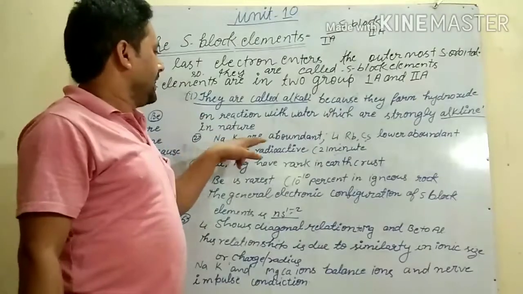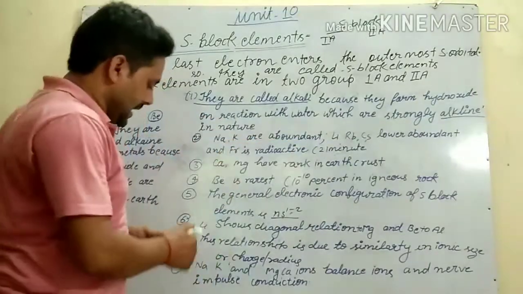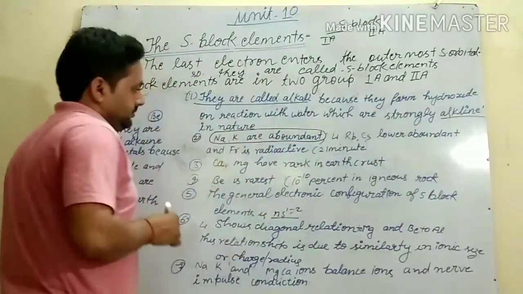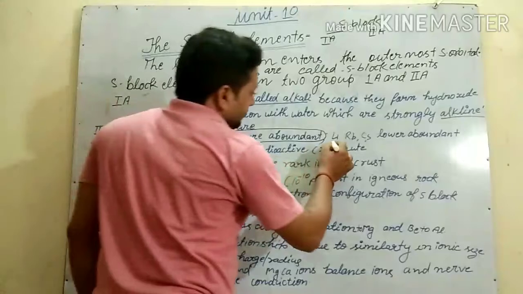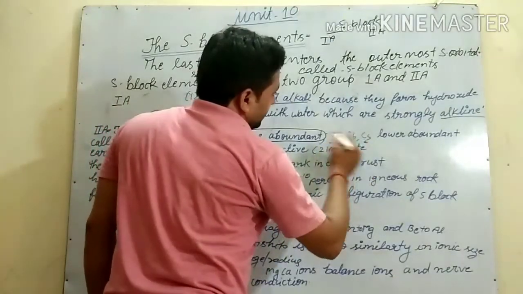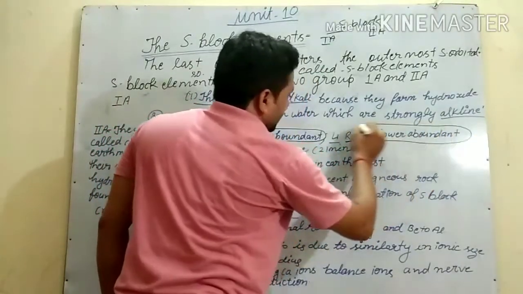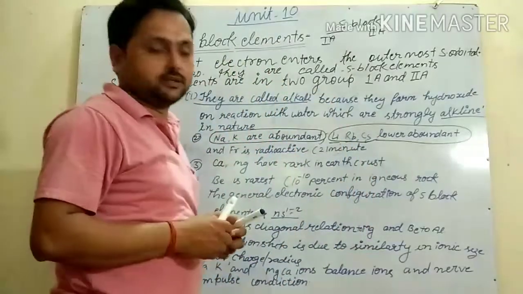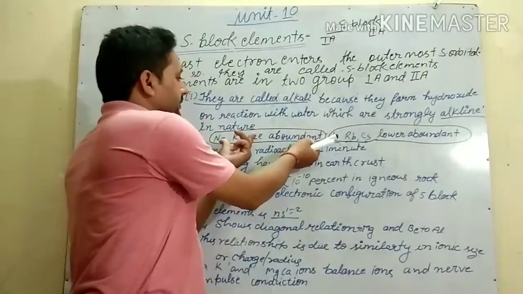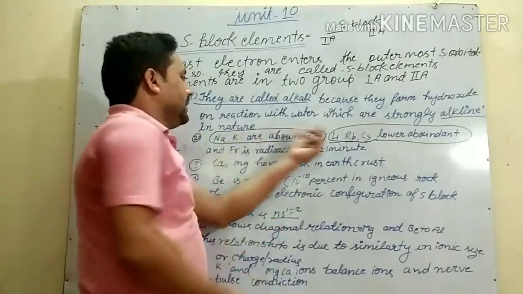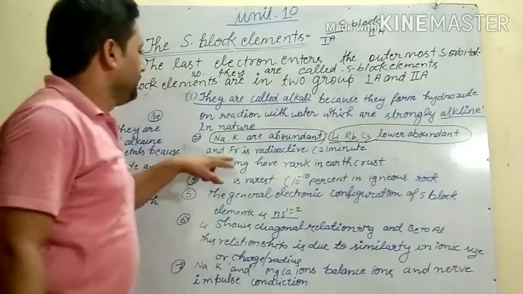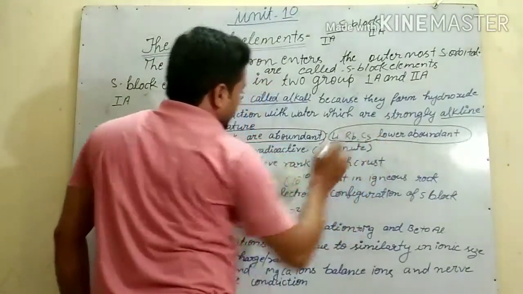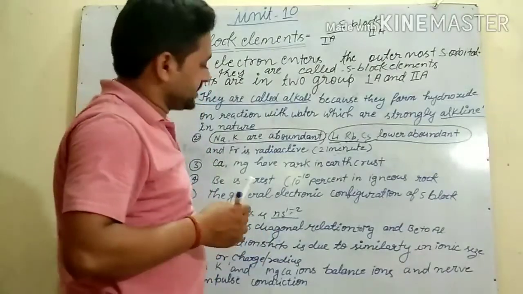Sodium and potassium are abundant in nature. Lithium, rubidium and cesium are lower abundant. Lower abundant means they are found in less quantity. And francium is radioactive. Radioactivity is not in your syllabus.